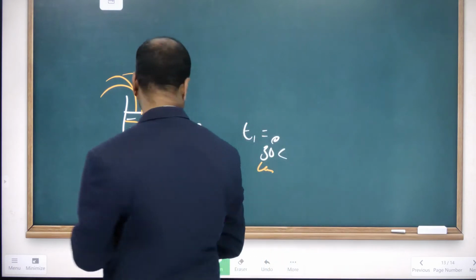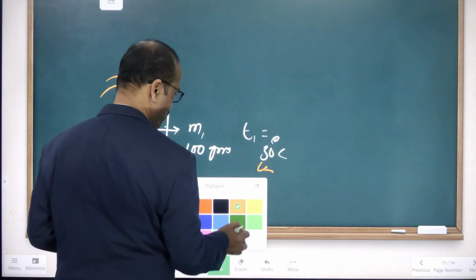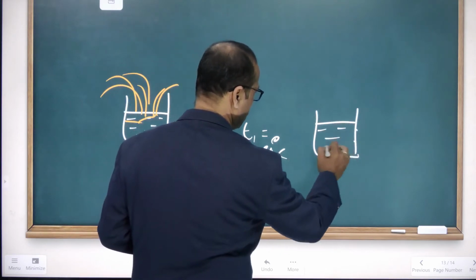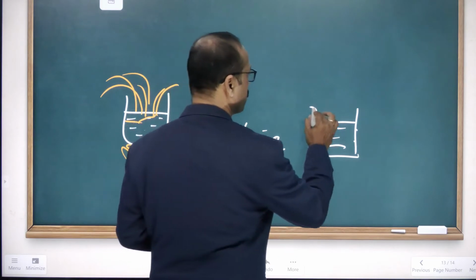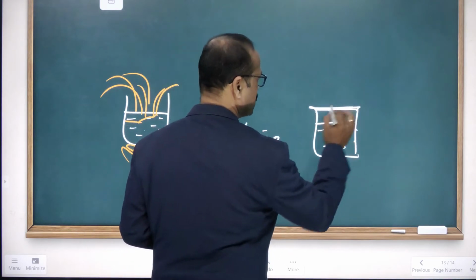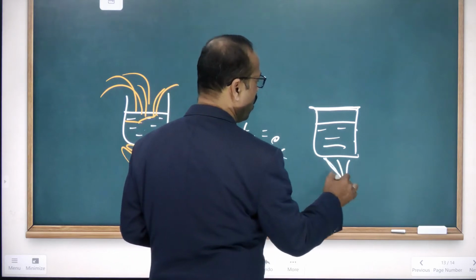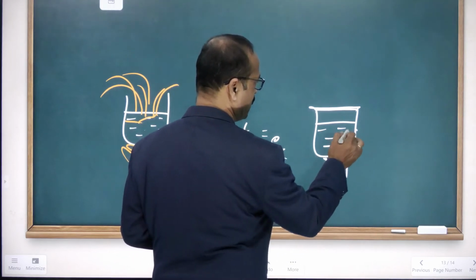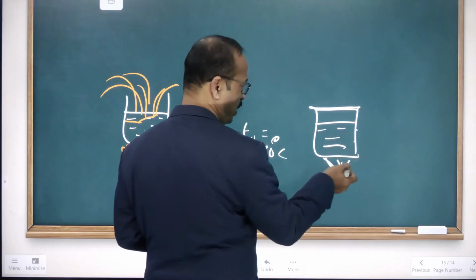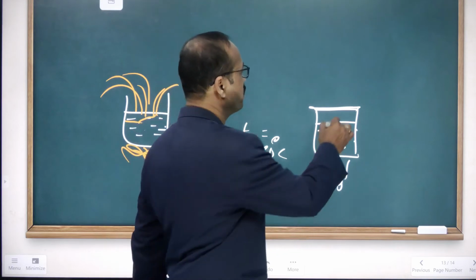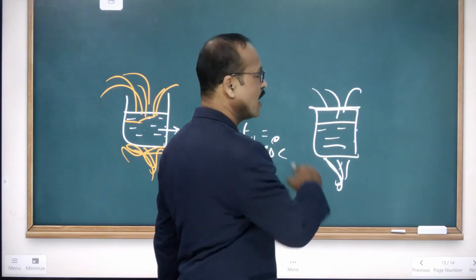Then what is a closed system? For example, you take one vessel with a completely closed, airtight lid, and we are heating. On heating, the water will boil and convert into vapor, but this vapor cannot enter the atmosphere.